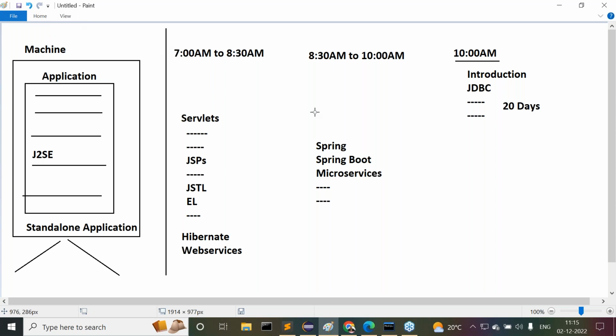After 1 month, maybe 40 or 45 days, I'll start Spring framework at 8:30 to 10 o'clock. 8:30 to 10 o'clock, I'll take Spring and microservices continuation. There are a lot of stories going to happen. When advanced Java is completed, then I will go for what? Hibernate and web services.